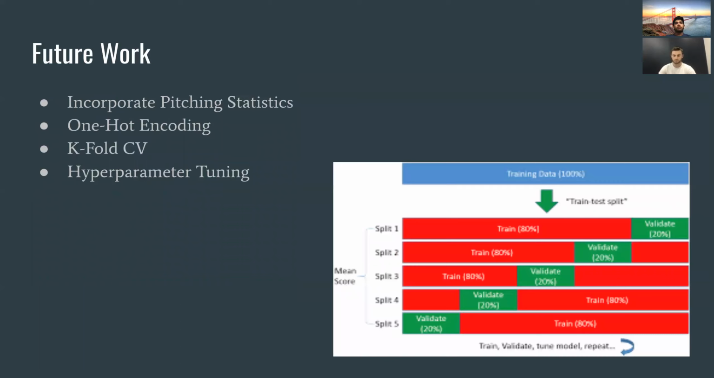Between now and when we finish the project, we want to incorporate a few more things. We want to incorporate pitching statistics and possibly also fielding statistics, because currently we only use hitting statistics. So if we can get a more comprehensive measure of players' performance, we can maybe get a better prediction of WAR. We also want to use one-hot encoding for categorical variables, specifically position, because a player's position can affect which statistics are more important. We also want to use k-fold cross-validation as a better way to evaluate our model rather than simply a train test split.